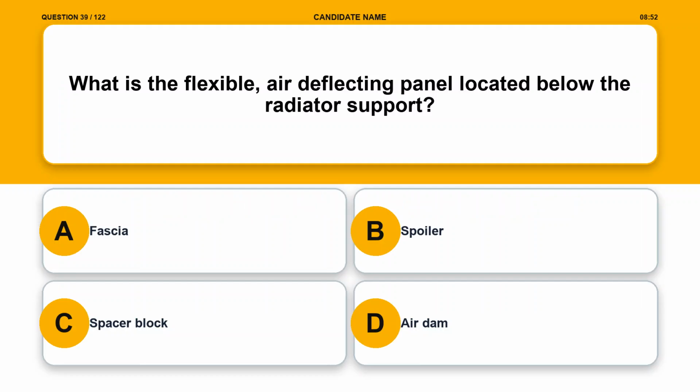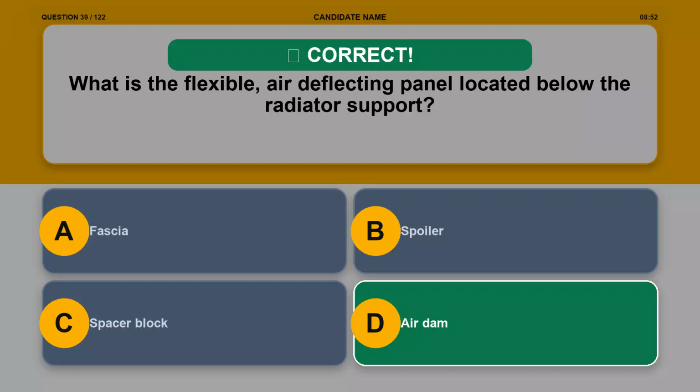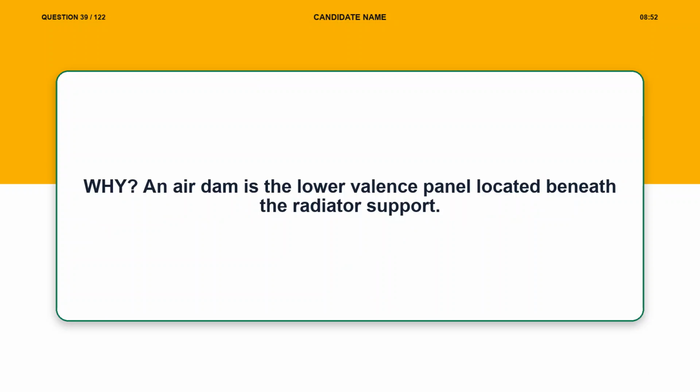Question 39. What is the flexible, air-deflecting panel located below the radiator support? Option A, fascia. Option B, spoiler. Option C, spacer block. Option D, air dam. The correct answer is option D, air dam. Explanation. An air dam is the lower valence panel located beneath the radiator support.